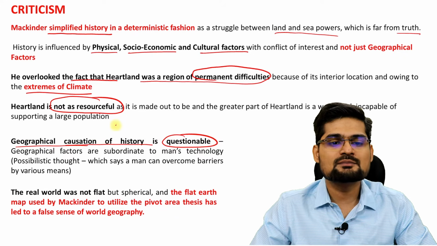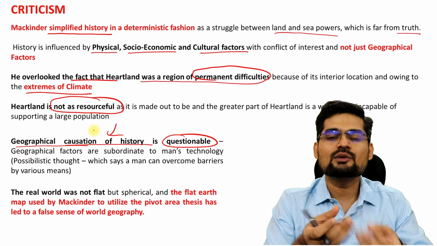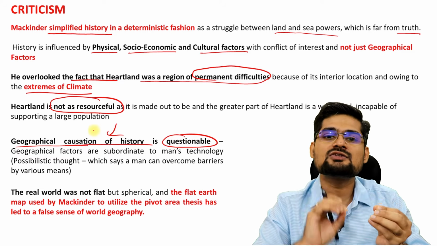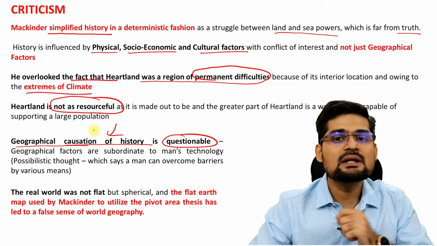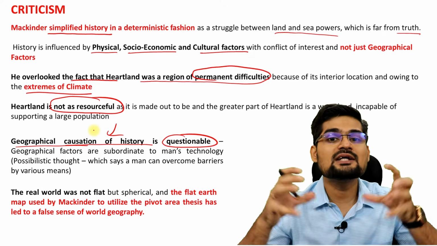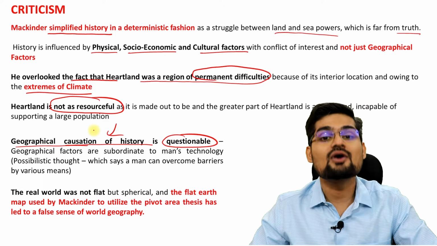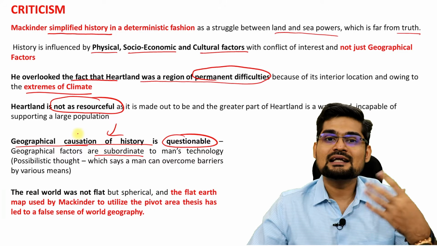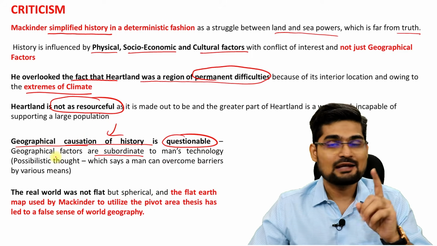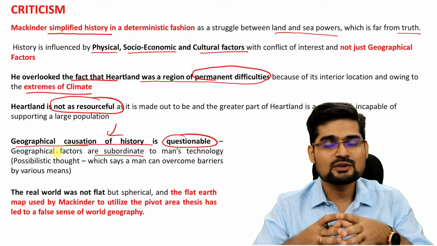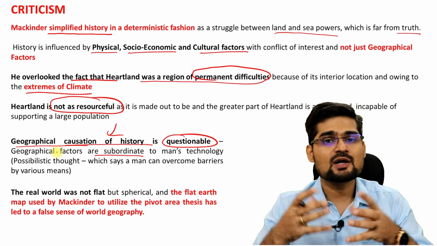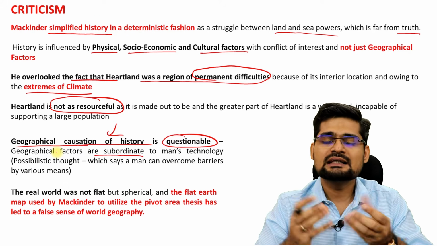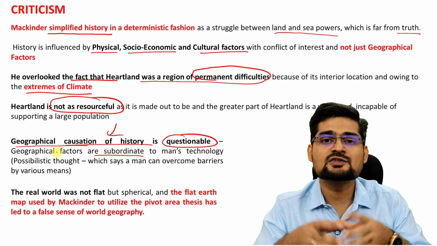Then geographical causation of history is questionable. Now this statement is important here. Now remember, only location or geographical factors cannot lead to a particular historical cause or historical development in itself. Right? It has to be an agglomeration of different factors, which he did not mention. So geographical factors are just subordinate to human beings' technological factor and changes. And remember, according to humanistic school of geographical thought, where anthropocentric approach is there, where human being dominates through its technology, through its culture, there just geographical physical factors won't work.